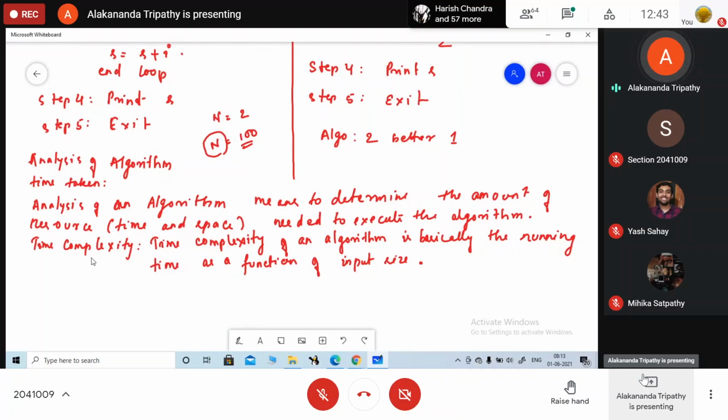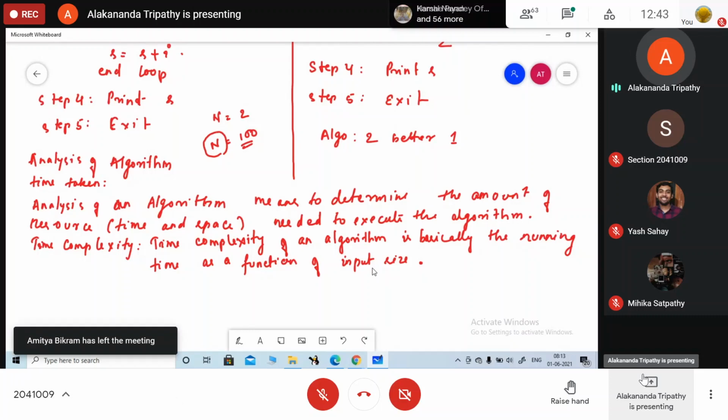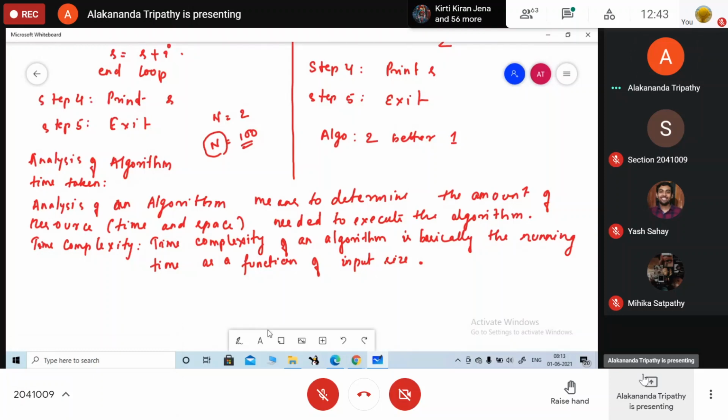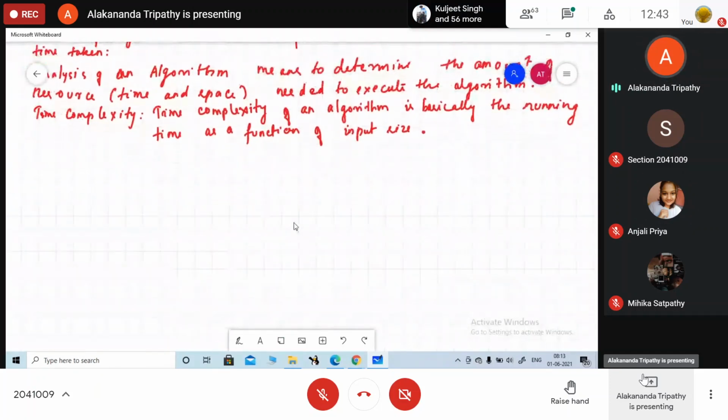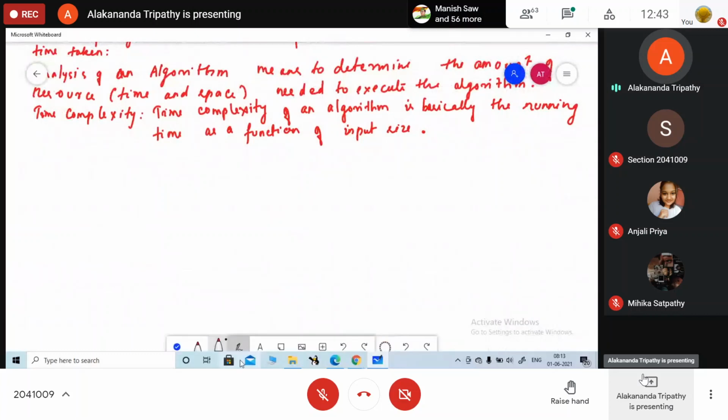So it basically depends on the input size. So now we check how we are going to analyze our algorithm. Should I move to the next part? Yes, ma'am. Okay. Now check how we are going to calculate the time. So always remember, याद रखो, according to our system model.